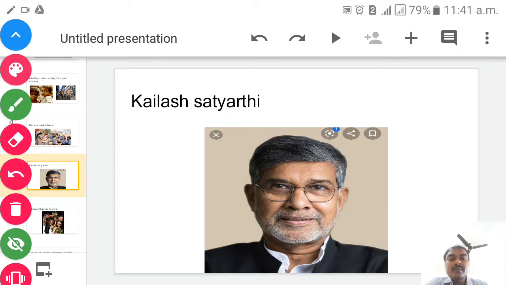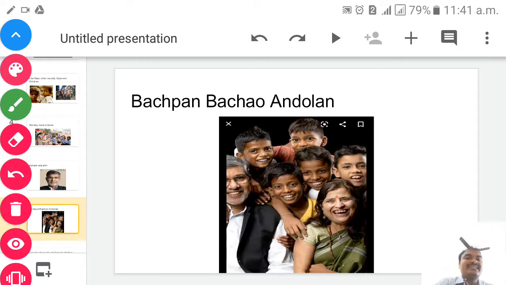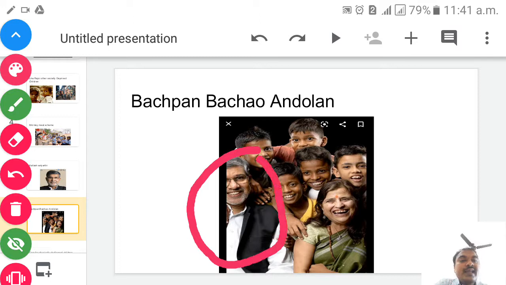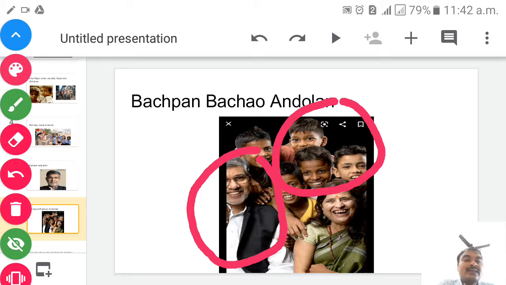Now in the next slide we will see how he becomes so happy by helping the socially deprived children. In our next slide, children. Yes, isn't it? So children, this is the group of socially deprived children who are feeling so happy with Kailash Satyarthi. We will see now here, children, who is Kailash Satyarthi and who are the socially deprived children. So he is Kailash Satyarthi and these are the group of socially deprived children helped by whom here? Nothing but Kailash Satyarthi with the help of which Andolan?